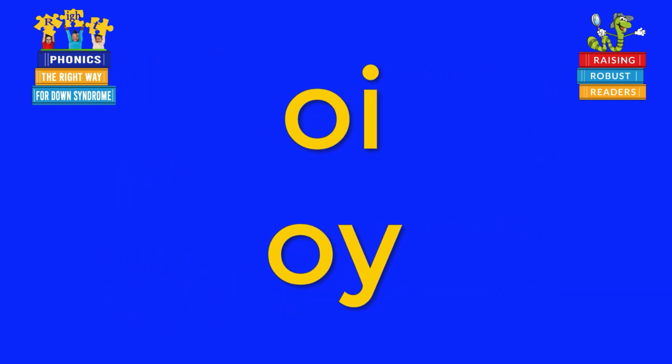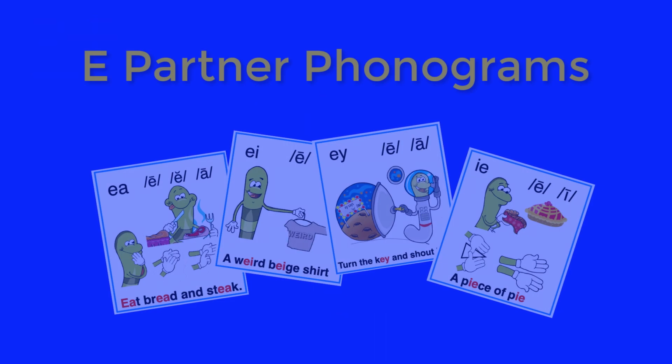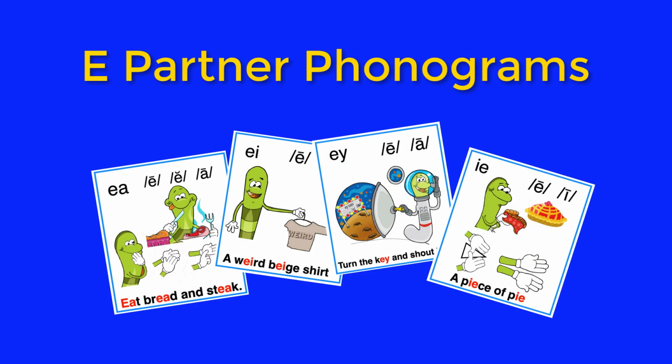OI and OY both say oi. Vowel partners I can try, EA, EI, and EY. One more partner goes with E, the backward phonogram called IE.